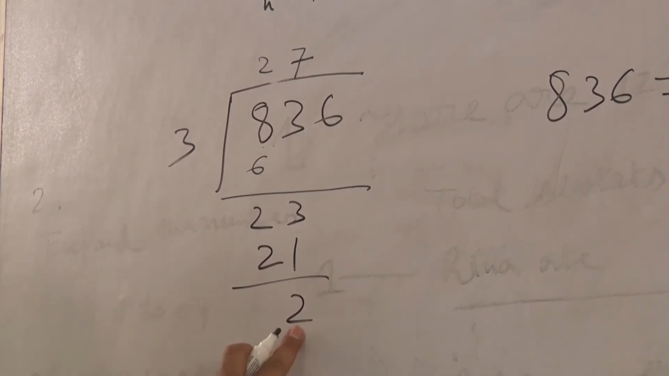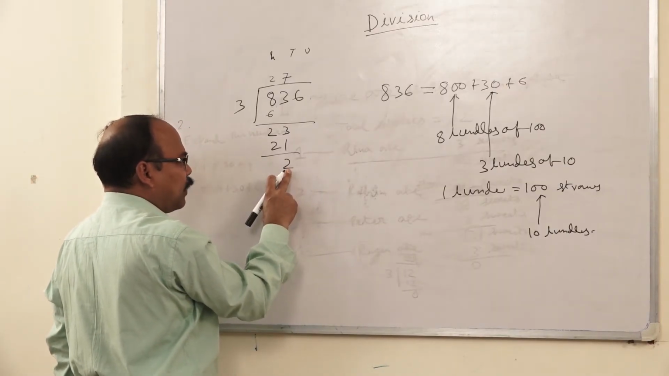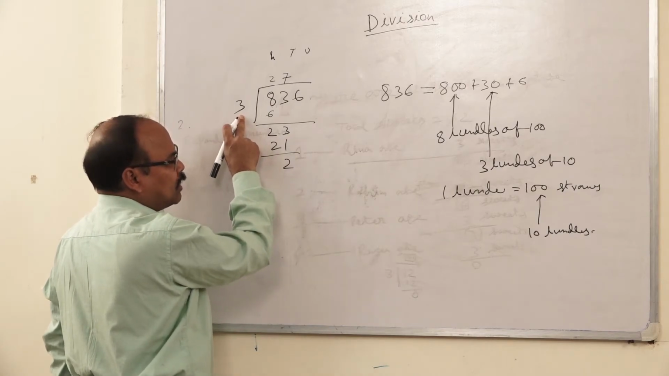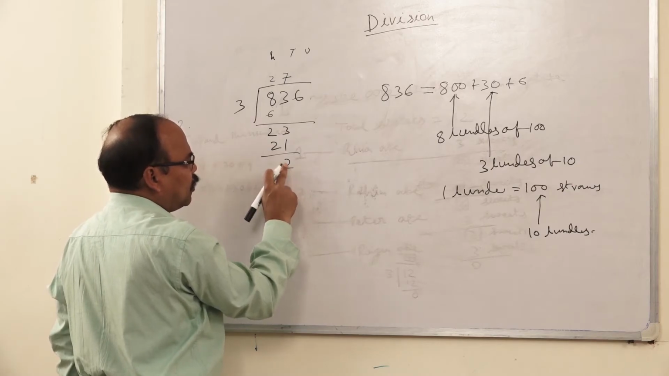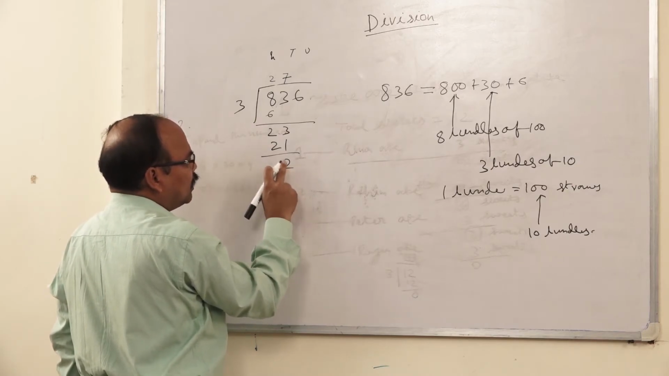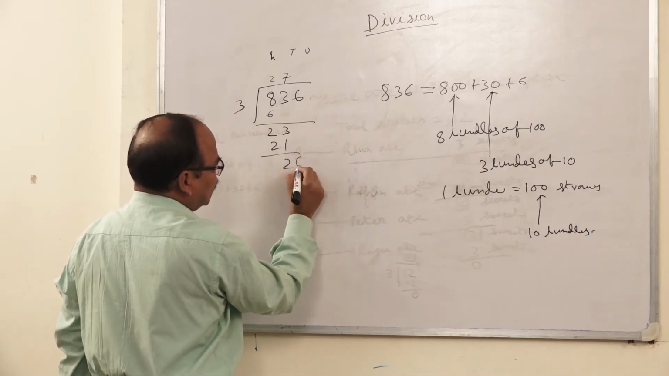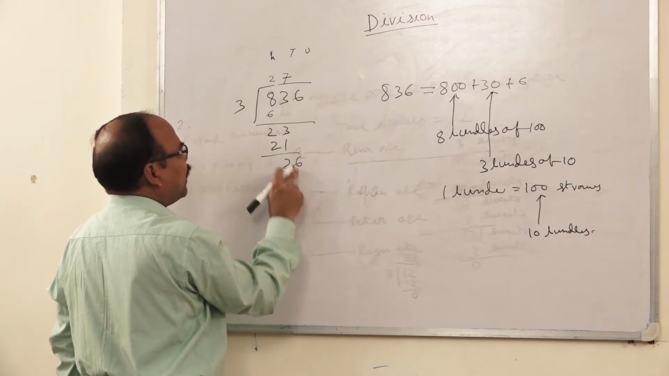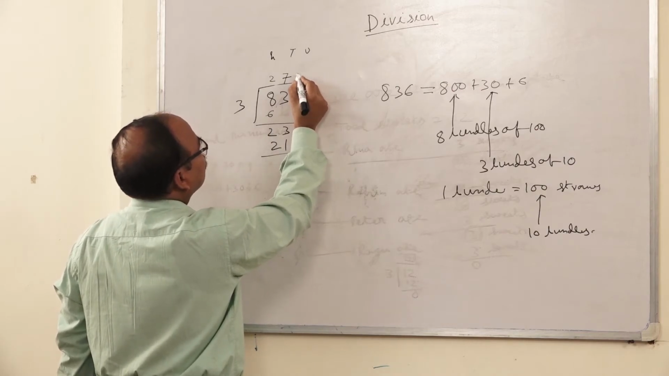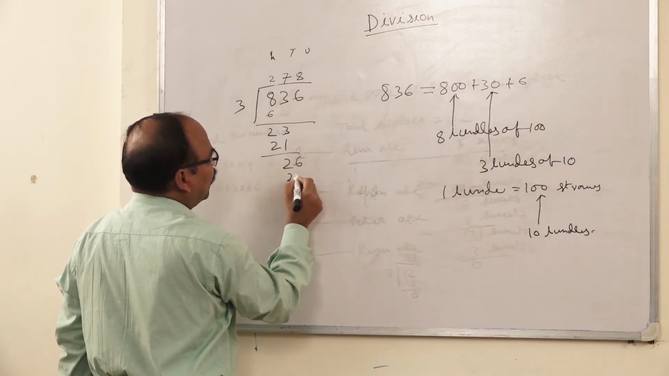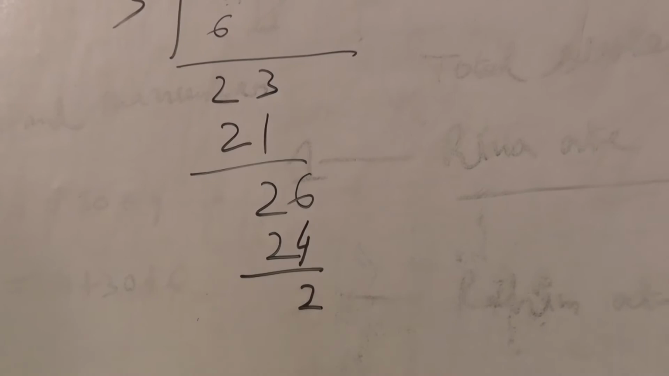These 2 bundles, each bundle contains 10 straws, so 2 bundles mean 20 straws. These 2 bundles cannot be divided among 3 coconut sellers without breaking, so to divide them we break these 2 bundles. 2 bundles means 20 straws, and there are 6 individual straws, so 26 straws. These 26 straws can be divided among 3 coconut sellers. Each seller will obtain 8, since 3 eights are 24. Left 2 straws.